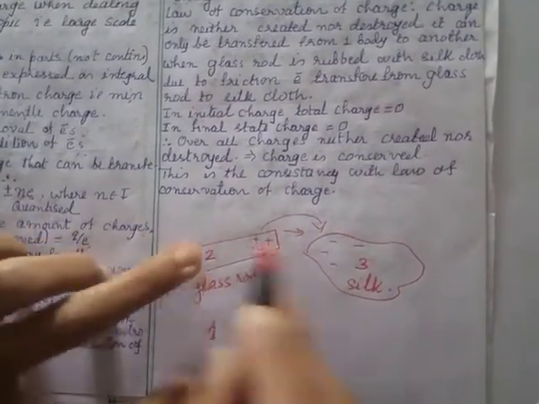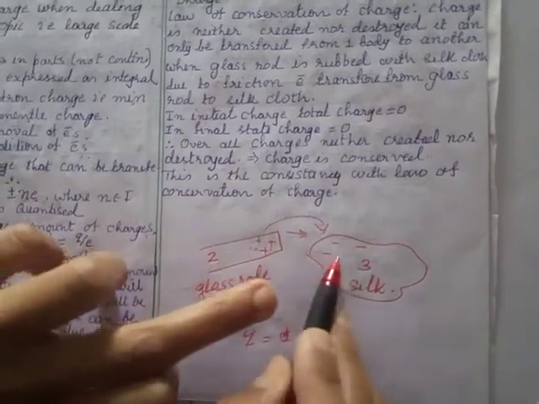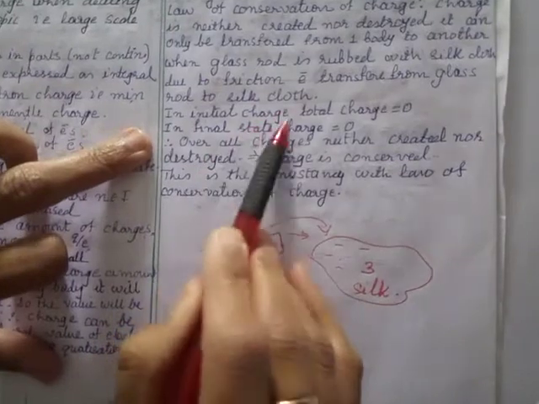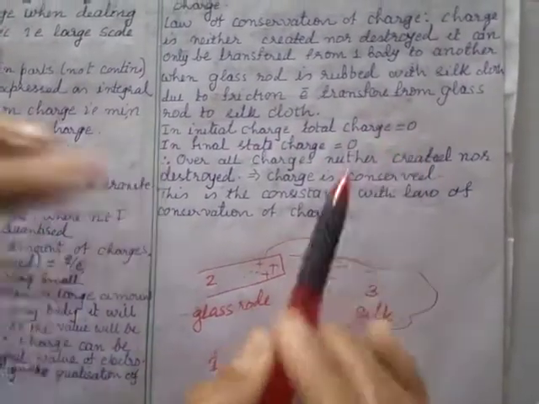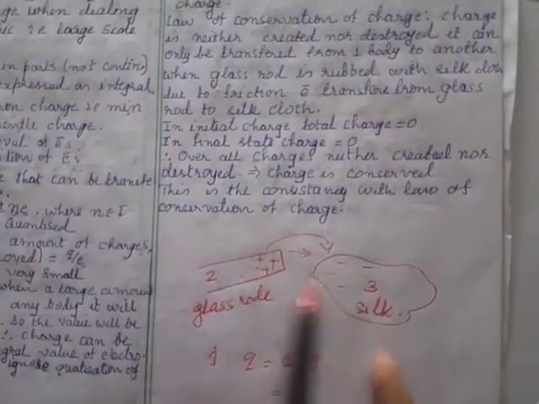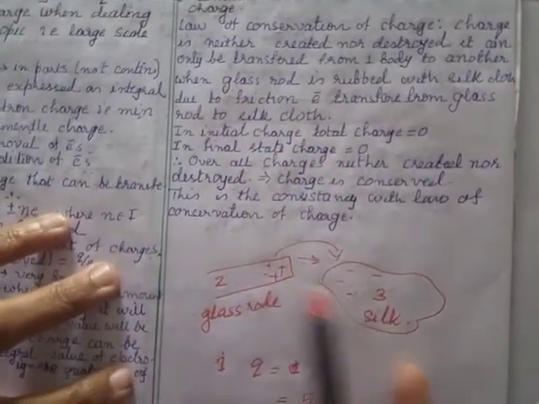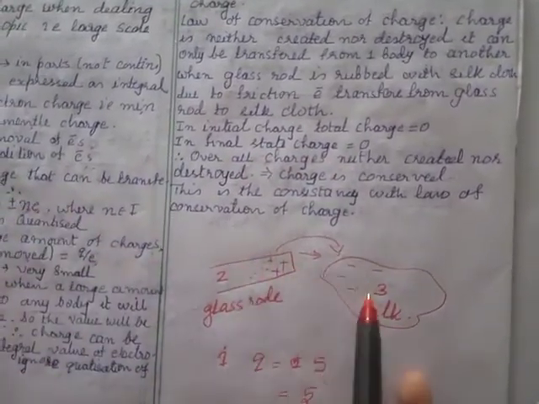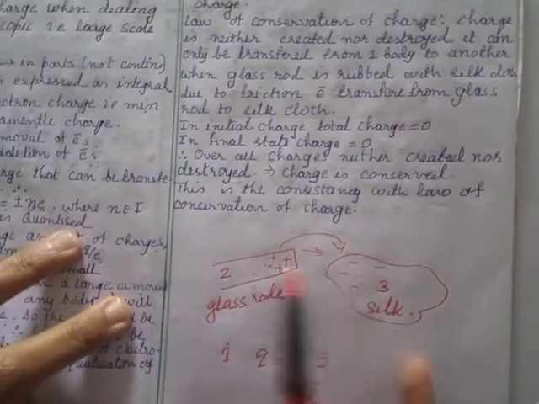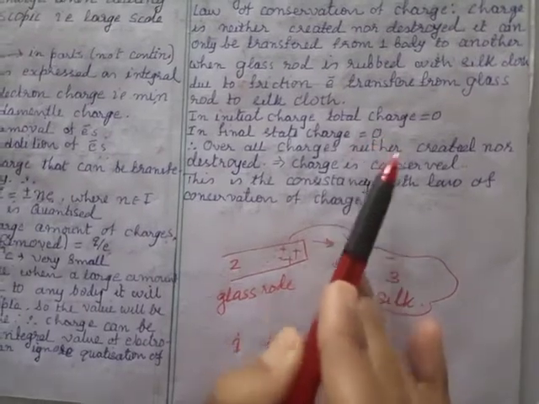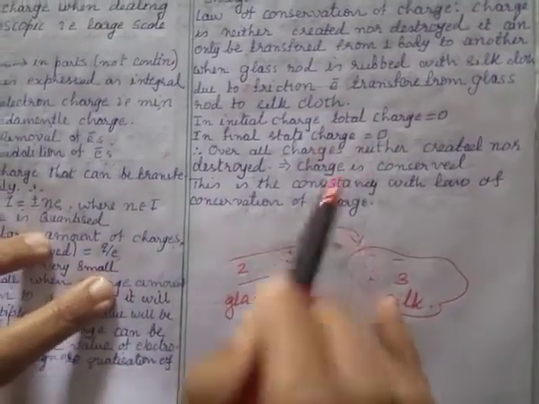Okay, but the problem is what? Here one will be negatively charged, one will be positively charged. So we can say that initially the charge was 0. This is neutral, charge is 0. But now, after friction, there is a transfer of electrons, but if you add them together, then it will be 0. So transfer of charge has taken place, but the total will be 0.